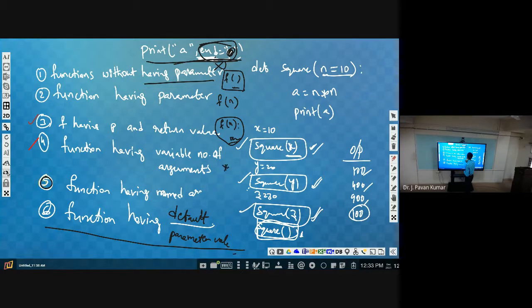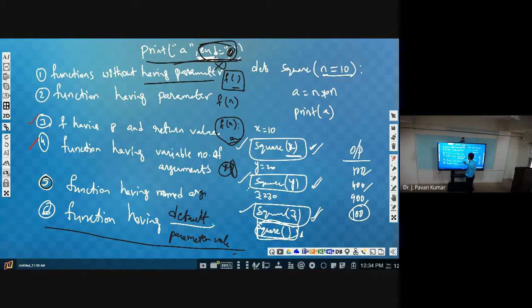Next, consider the fourth one, that is a function having a variable number of arguments. By using star we will be getting it, and whenever we use star, whatever we have beside that will be considered, that we can assume as a list, and by using the index we are able to access the arguments. How many arguments there will be, we are able to calculate by determining the length of the list.